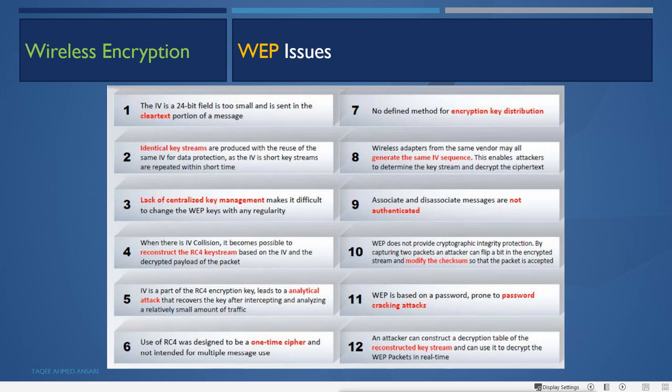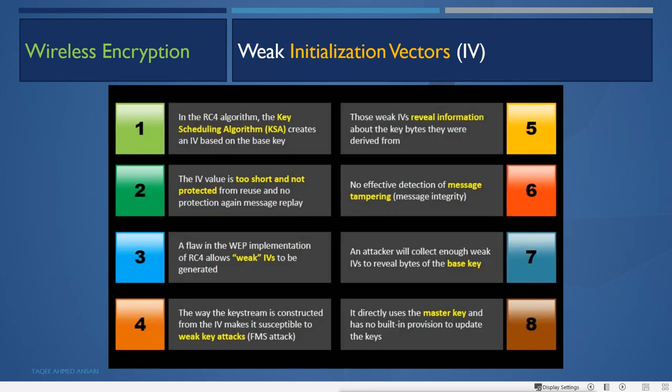Now an attacker can construct a decryption table of the reconstructed key stream and can use it to decrypt the WEP packets in real time. So it is very easy to crack WEP because of these problems. And the main problem with WEP is the weak initialization vector. In the RC4 algorithm, the key scheduling algorithm KSA creates an IV based on the base key. Base key means the base pre-shared key. The IV value is too short and not protected from reuse, and there is no protection against message replay.